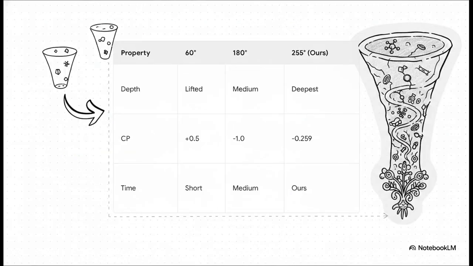And because of that chiral bias, our 255-degree basin is the absolute deepest of the 3 wells. The 60-degree and 180-degree basins still exist as mathematically real relics for sure, but they are shallower. Because our basin is the deepest, it has the widest range of stable configurations. It's literally the only one capable of supporting the incredibly rich complexity needed for chemistry, biology, and ultimately, well, us.